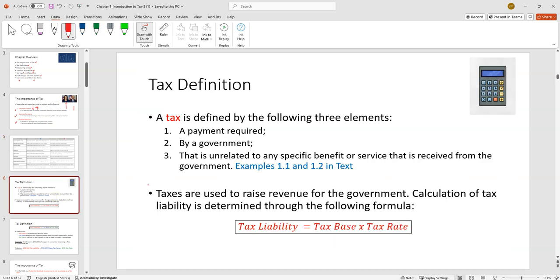Tax has everything to do with politics, but for this class, it's going to have nothing to do with politics. So we talked about why we care about tax. The next thing we need to know is what is a tax. Well, you need to have all three elements. It's a payment required by a government that is unrelated to any specific benefit or service received from the government. So you need to have 1, 2, and 3. If you have 1 and 2 and not 3, you don't have a tax. If you have 1 and 3 and not 2, you don't have a tax. And if you have 2 and 3 and you don't have 1, you don't have a tax. You need all of them.